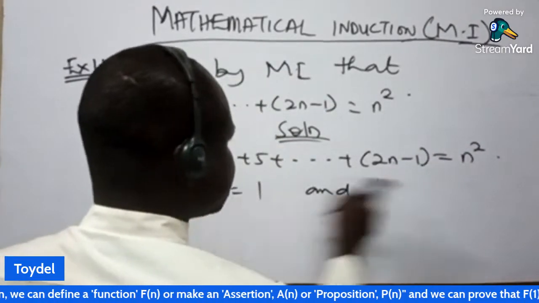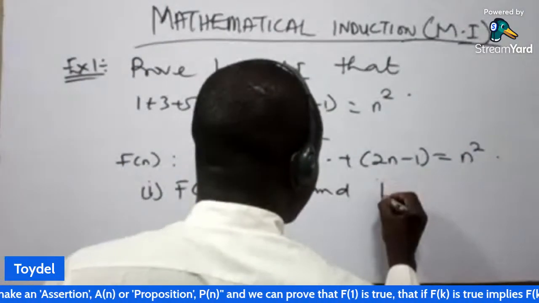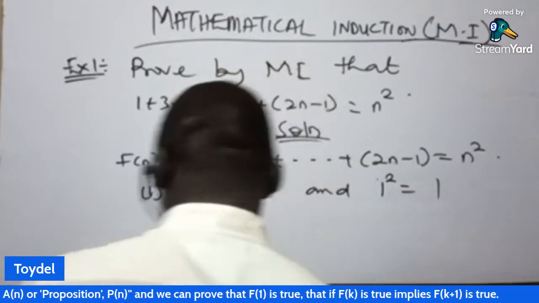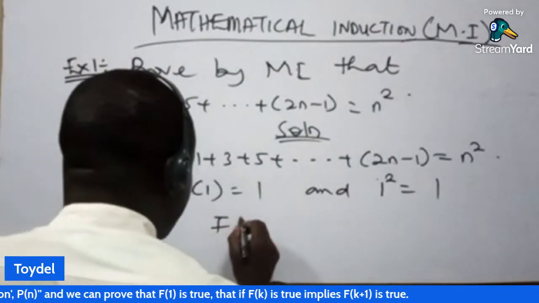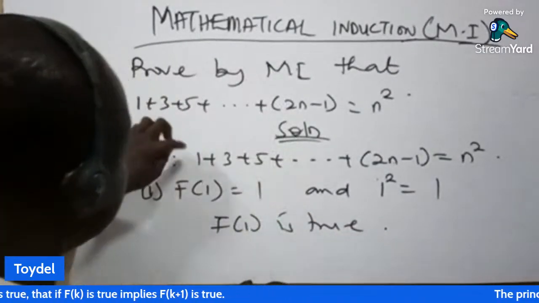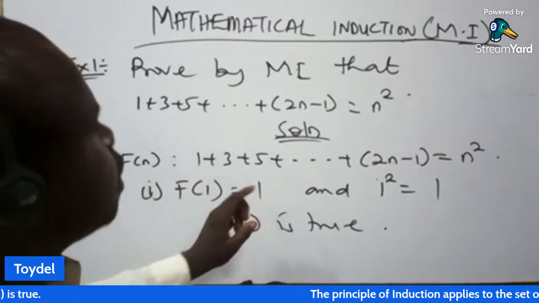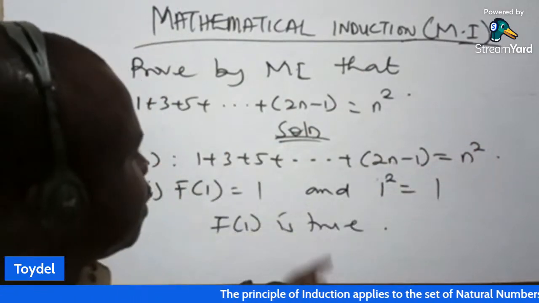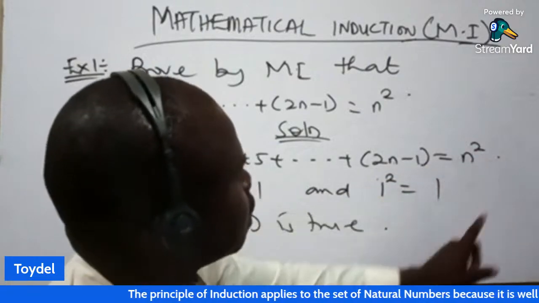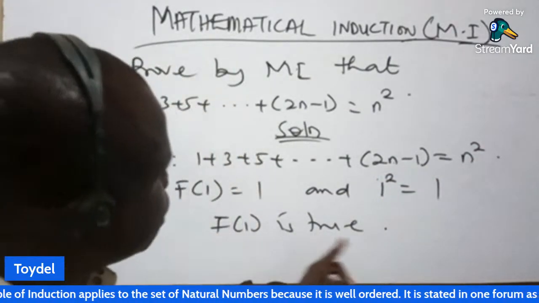F of 1 is when n equals 1. And what would that give us? F of 1 will be 1 squared, which is equal to 1. Then f of 1 is true. That is, the first value here is 1. Then if we go to the right hand side and substitute n equal to 1, we get 1. That shows that f of 1 is true.